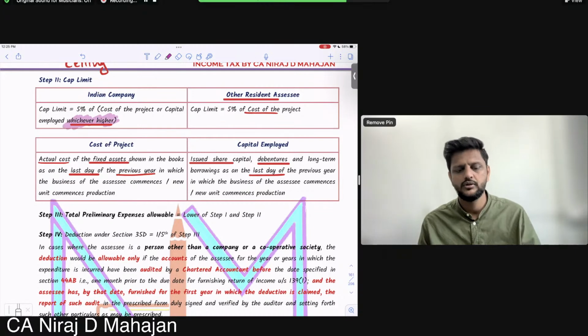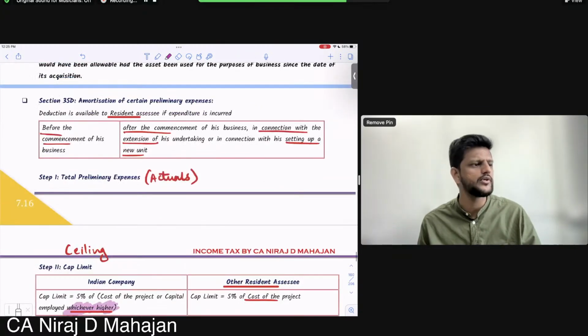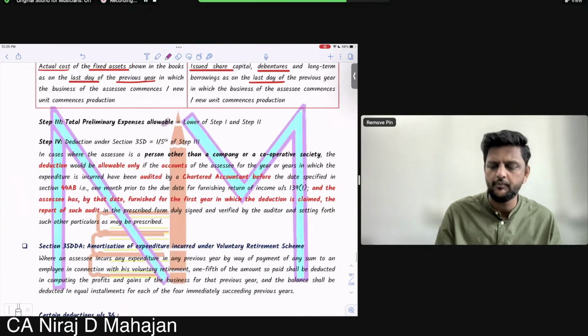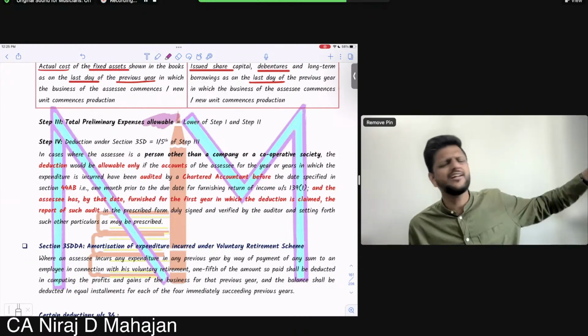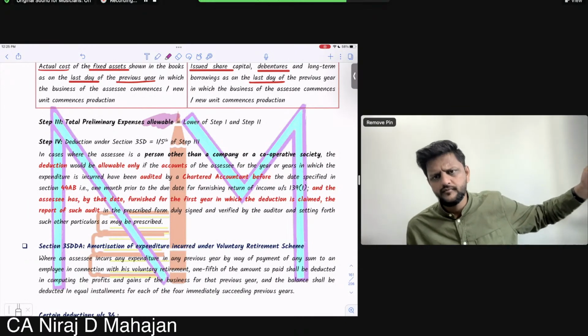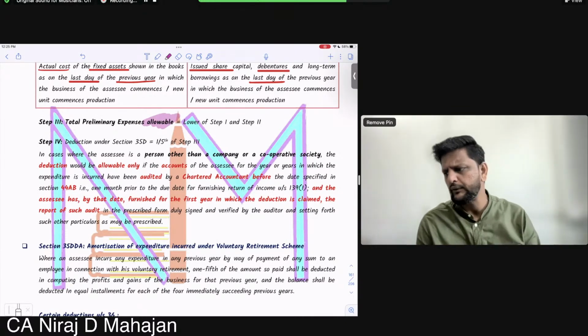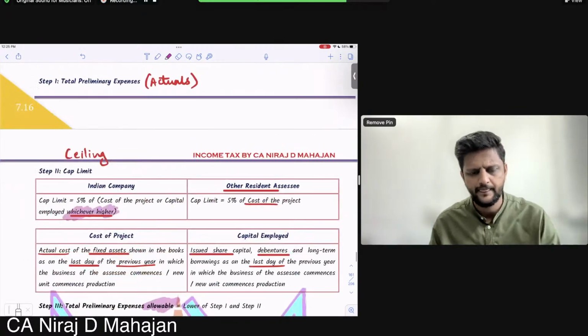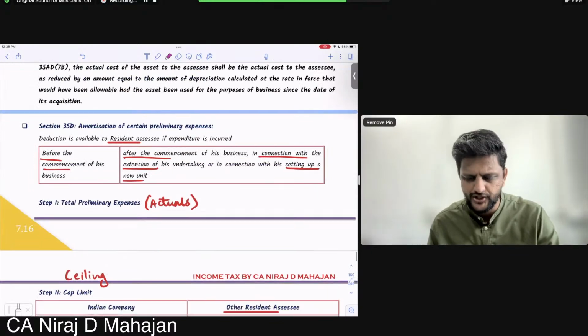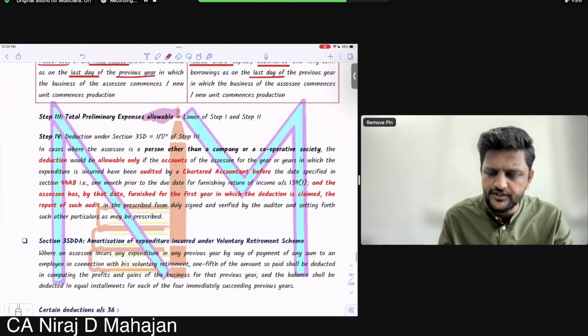And simple: step number 1 is actual, step number 2 is ceiling. Whichever is lower will be allowed as preliminary expenses. Step 1 is actual, step 2 is ceiling limit. Alright, clear? So whichever is lower, that we will allow as deduction under section 35D. But how much? Check. The actual deduction is 1/5.